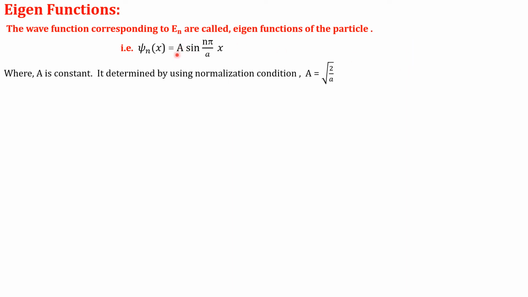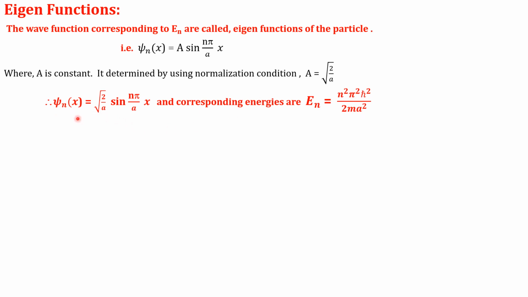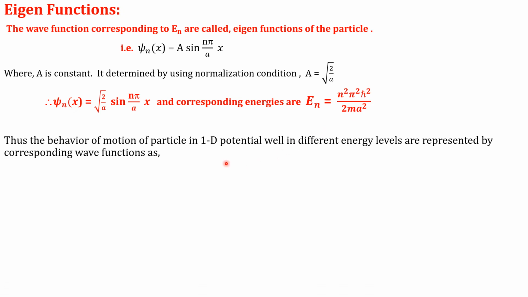We put the value of psi nx and its square and simplify the equation. We get the constant A. That constant A is under root 2 by a. Therefore, the required term becomes psi nx is equal to under root 2 by a into sine n pi by a into x. And corresponding energies, nth energy state En is equal to n square pi square h cross square divided by twice m a square. Now we have to find what is the actual behavior of the motion of particle in one dimensional potential well or the rigid box in different energy levels.